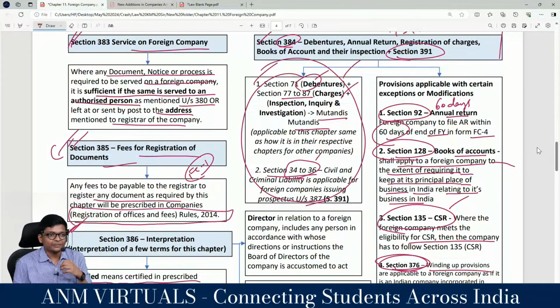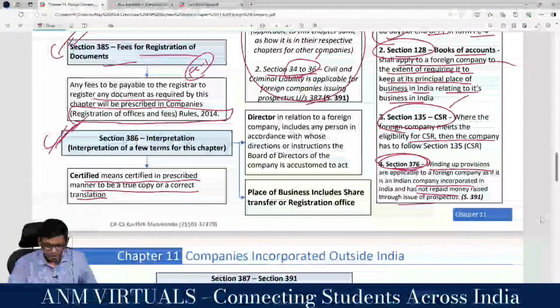He can ask a simple MCQ question. A foreign company having place of business in India is saying no need to follow the Indian Companies Act for audit. Should they do audit? Yes. You understood the logic why they should do it. We saw all of this, guys.